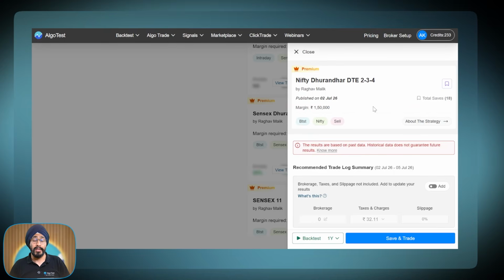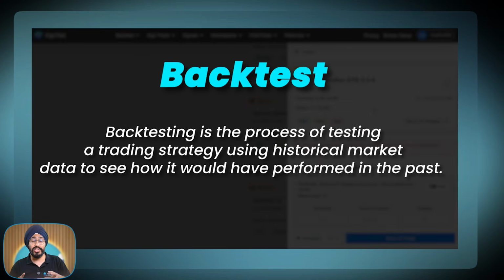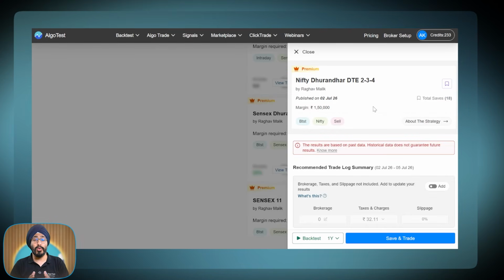Now what is backtesting? Backtesting is running this strategy on historical data. Basically, you do not want to enter the market blind. You need to know if I am deploying a strategy, how it has performed in the past. If it has performed really well, chances are I'll be more comfortable deploying that strategy. But if a strategy has performed really poorly in the last 1 year, then chances are that I might not go for that.